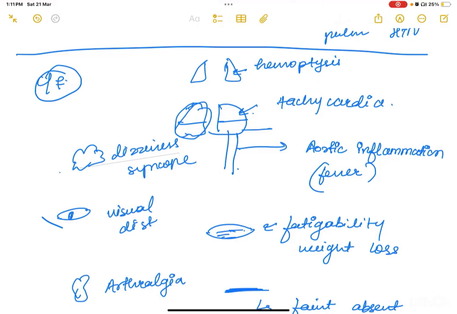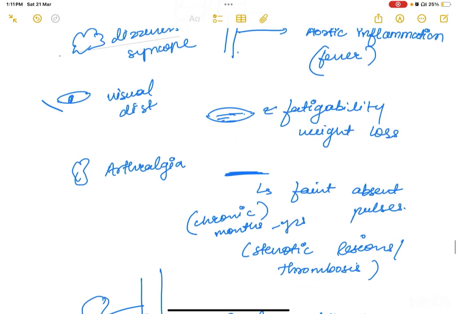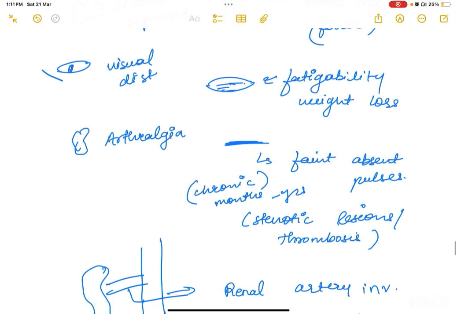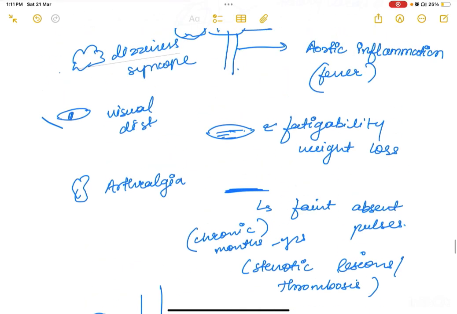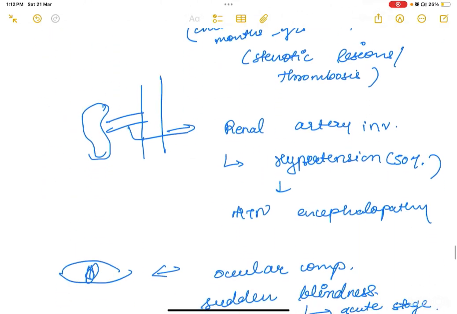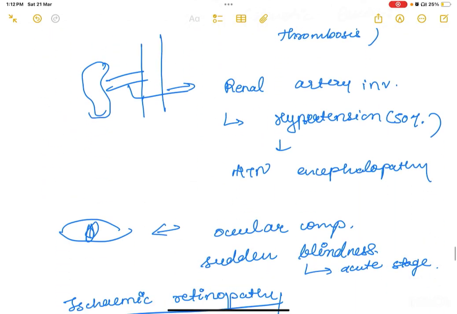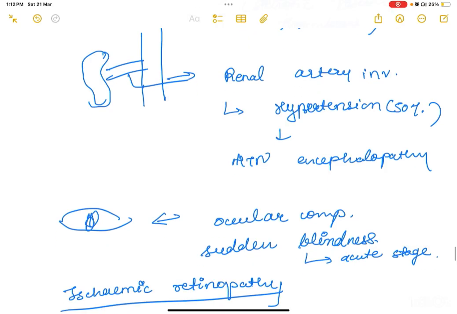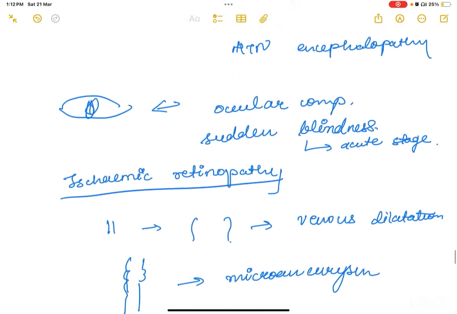He could get tachycardia, hemoptysis. Now, as the disease progresses, you could have stenotic lesions and thrombosis. So they could get faint, absent pulses. Also, arthralgia, visual disturbances, dizziness, and syncope. If renal artery involvement, you could get hypertension in 50% of the patients, which would lead to hypertensive encephalopathy.